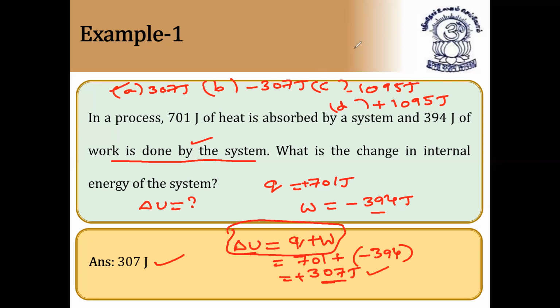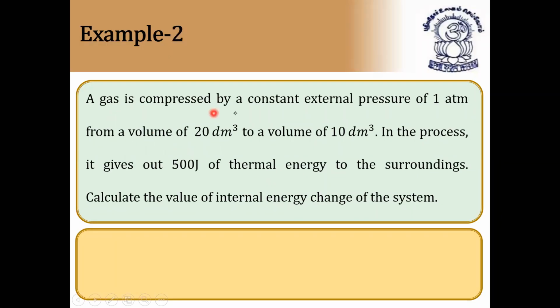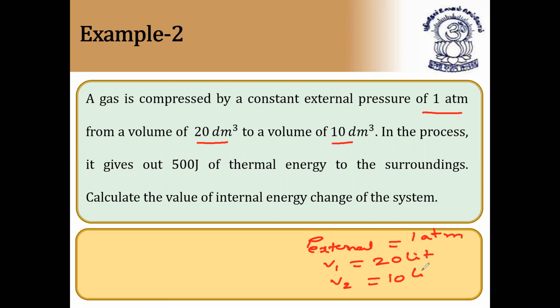Next question. Like these questions you are expected in competitive exams. A gas is compressed by a constant external pressure of 1 atmosphere, so P external is equal to 1 atmosphere, from a volume of 20 decimeter cube, that is 20 liters, to 10 decimeter cube. So V1 is equal to 20 and V2 is equal to 10, because it is compressed from 20 liters to 10 liters. In the process, it gives out 500 joules of thermal energy.